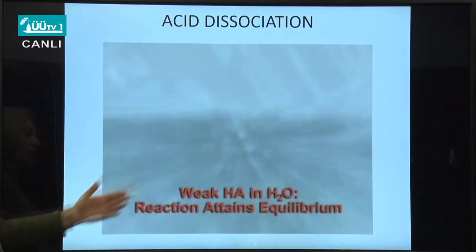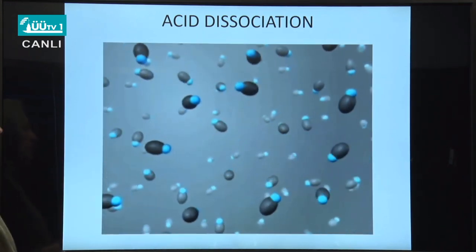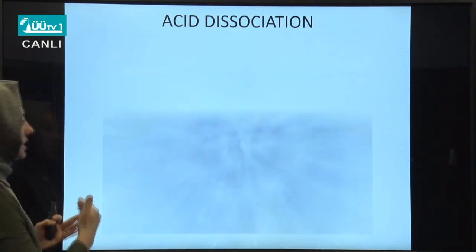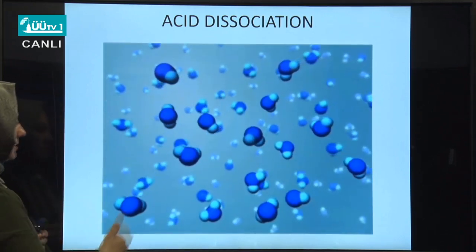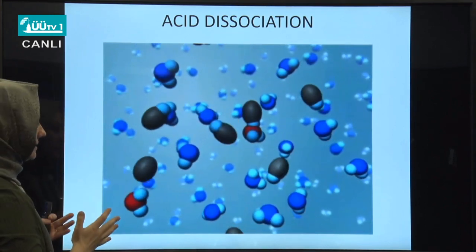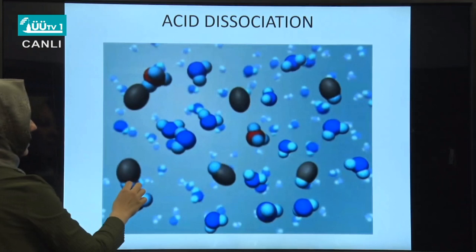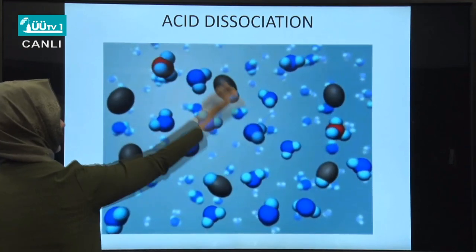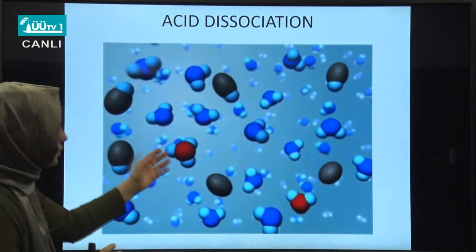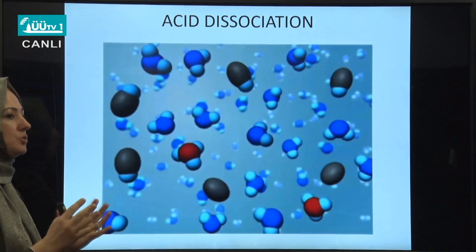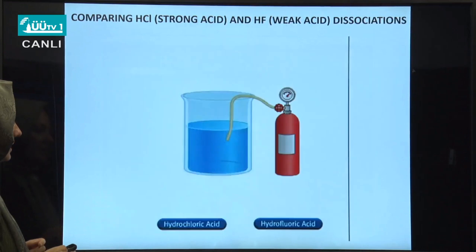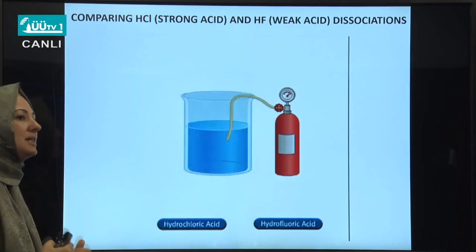However, in the case of a weak acid, let's look at what happens at the molecular level. This time, the acid dissociation will be much more limited. These are water molecules again. We inserted our weak acid. Although some hydronium ions form, they can back-convert to HA, which is the weak acid. So we observe little concentration of H+ or hydronium ion in the case of a weak acid, and that is why their Ka values are much less than 1.